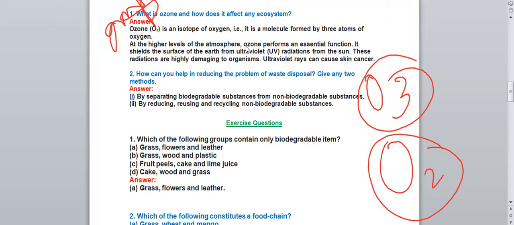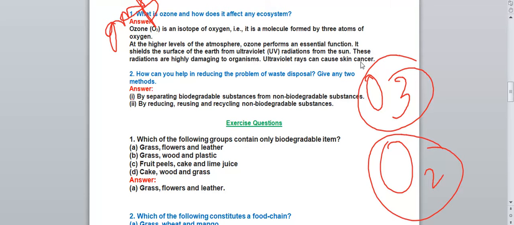At higher levels of the atmosphere, ozone performs an essential function. It means ozone is very important for us in the atmosphere. It acts as a protective covering for us, which means it will protect us. The ozone layer protects us from the harmful ultraviolet rays coming from the sun. It shields the surface of the earth from UV, ultraviolet radiations from the sun. These radiations are highly damaging to organisms.